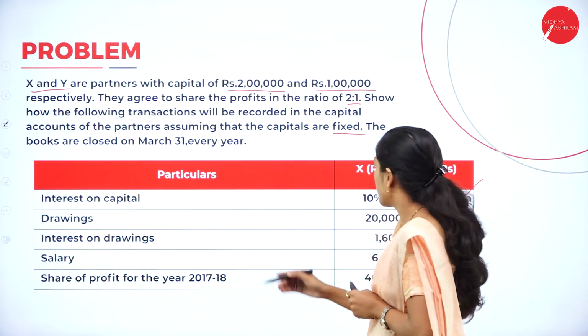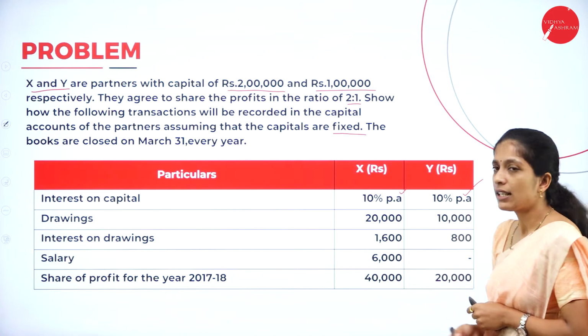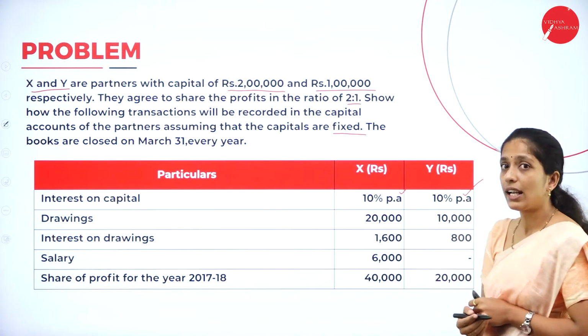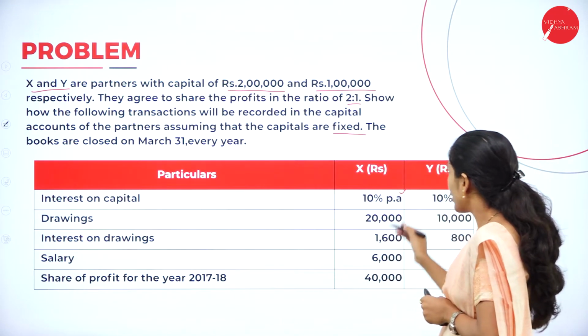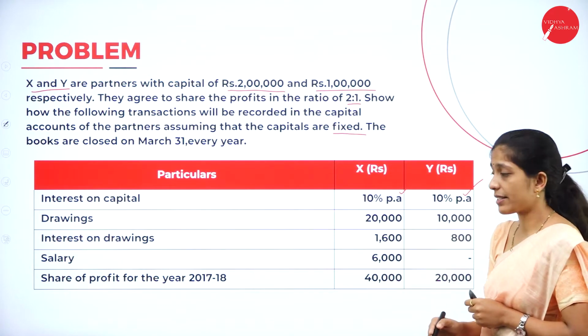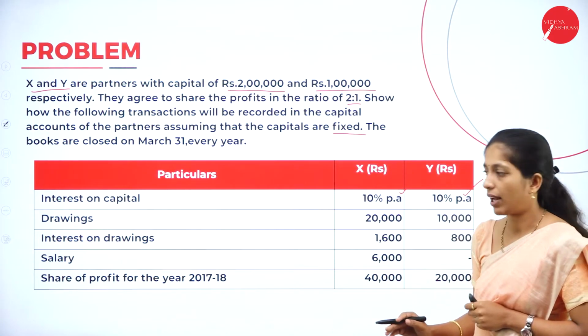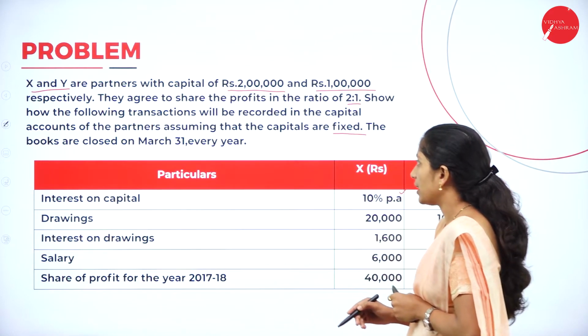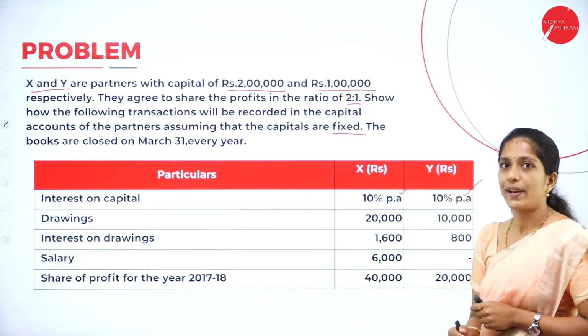Next is drawings. They have given drawings 20,000 and 10,000. Next, interest on drawings 1,600 and 800. Next, salary of X they have given, that is 6,000, Y they have not given. Next, share of profit for the year 2017-18, that is 40,000 and 20,000.